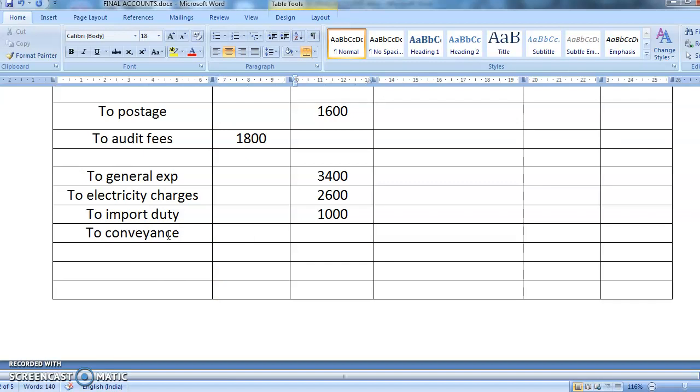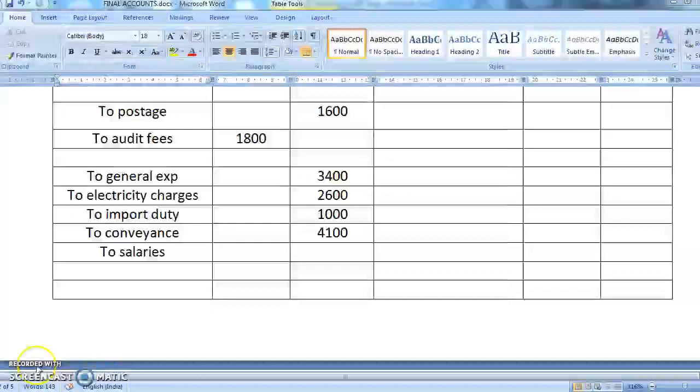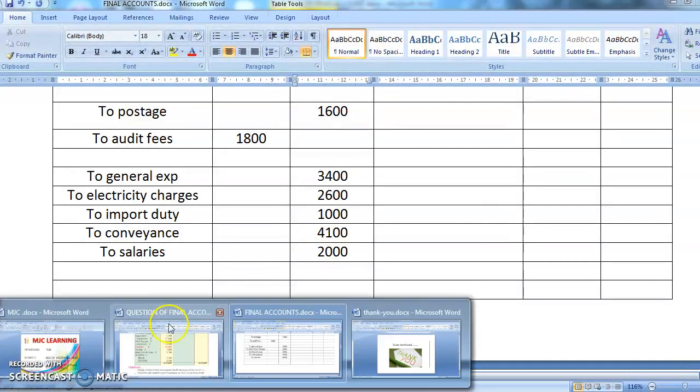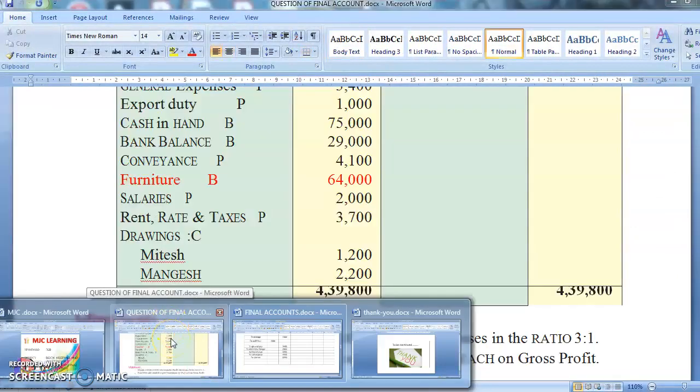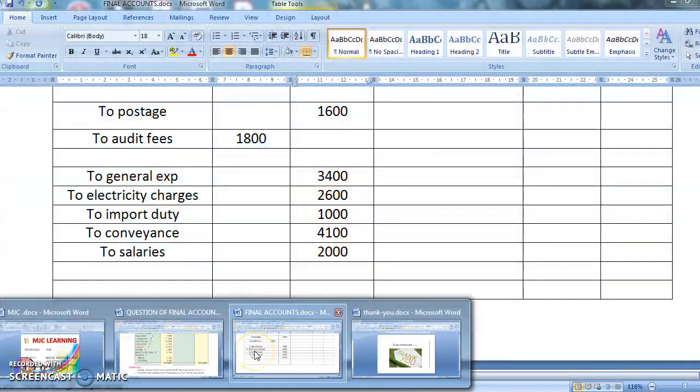Yes, what was conveyance? 4,100. Then you had two salary. Yes, students, what is the salary account amount? 2000. Okay, now let's go ahead. We have done conveyance, furniture, and salary. Rent, rates, and taxes is remaining.